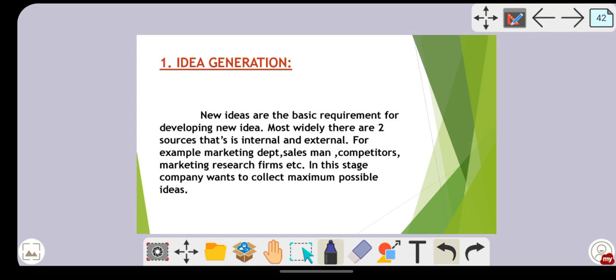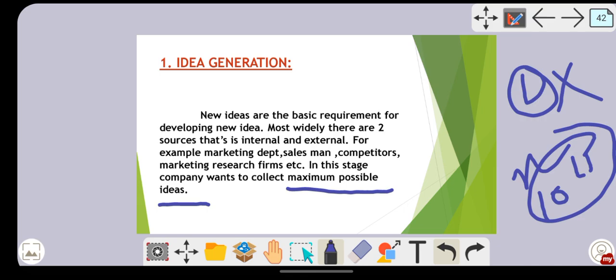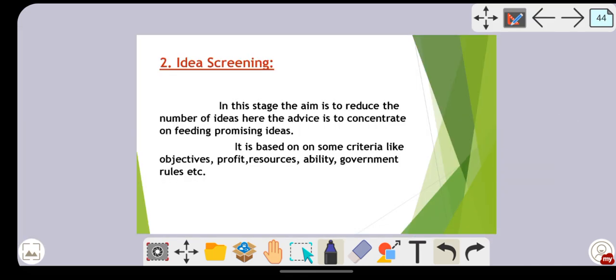In this stage, the company wants to collect the maximum possible ideas. It's not that the company is only seeking one idea. No, it is seeking any number of ideas, maybe 10 ideas, or maybe 15 ideas. So here what you have to do is collect many ideas. Next comes idea screening. So screening means what? Here you can remember the word as shortlisting.